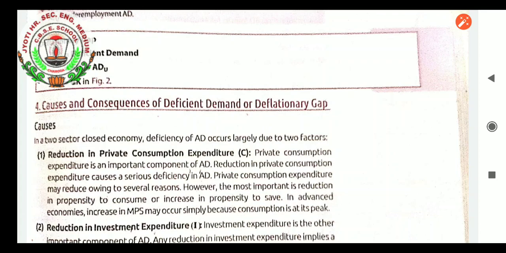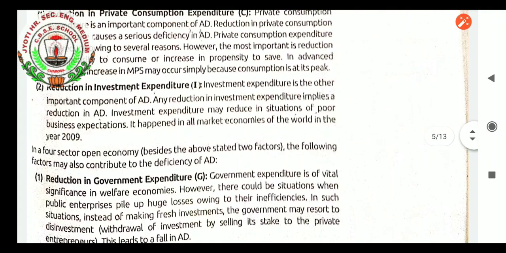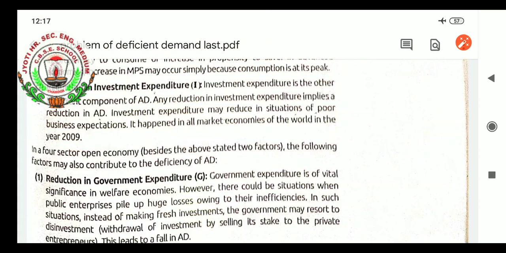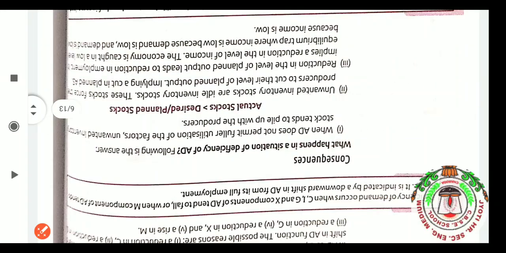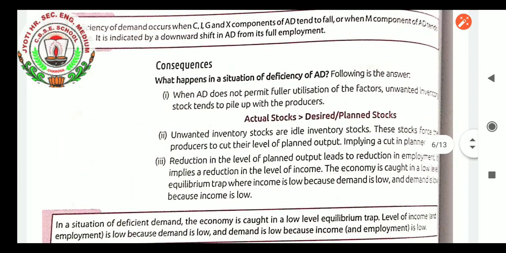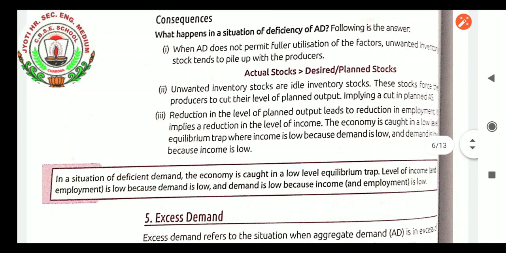In advanced economies, you can see what I explained in the last class by recalling these points. After recalling these points, you can see the consequences of what happens in the situation of deficiency of aggregate demand. Following is the answer.